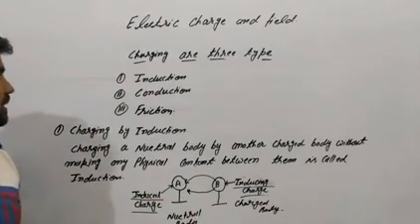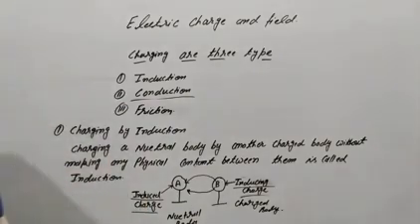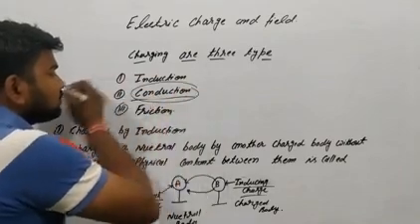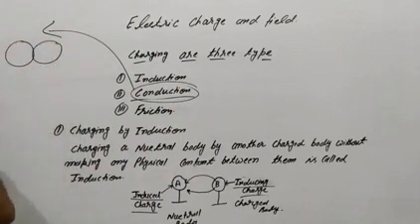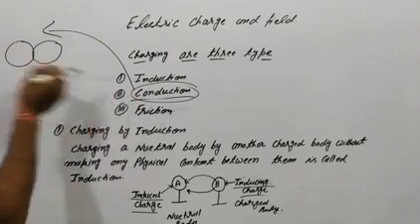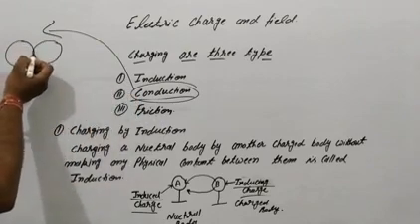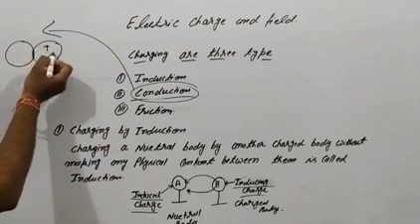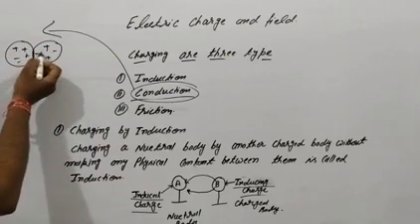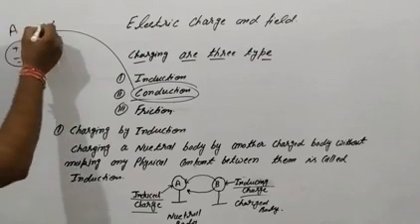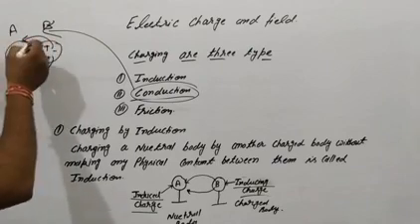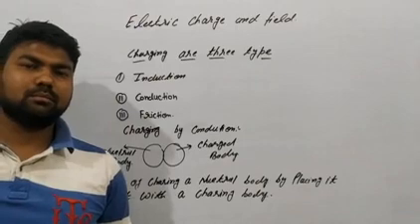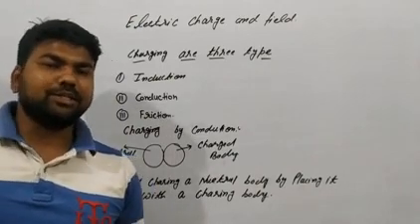The second way of charging is called conduction. When two bodies are in contact with each other, it is called conduction. When they are in contact, the electron and proton transfer between both of them.